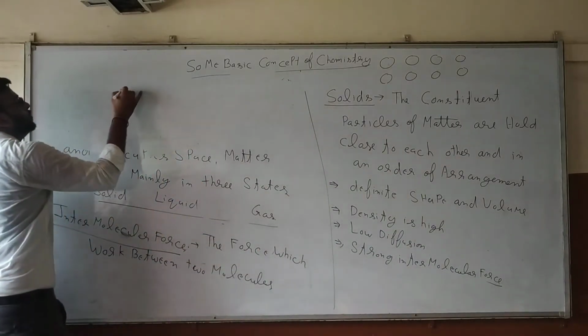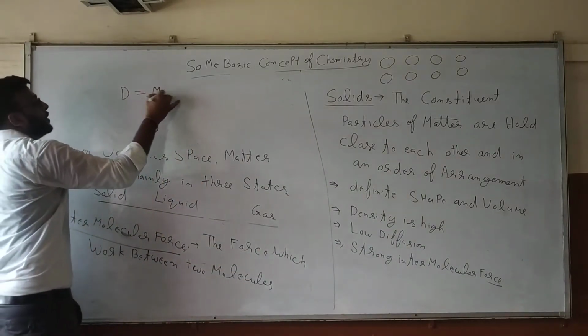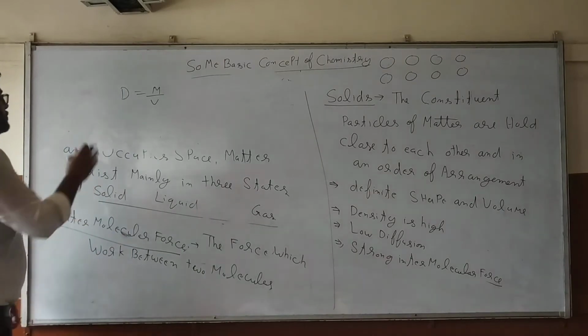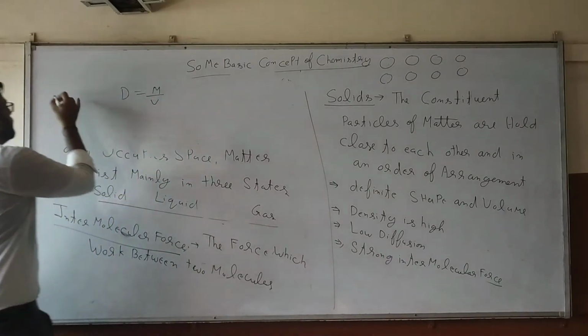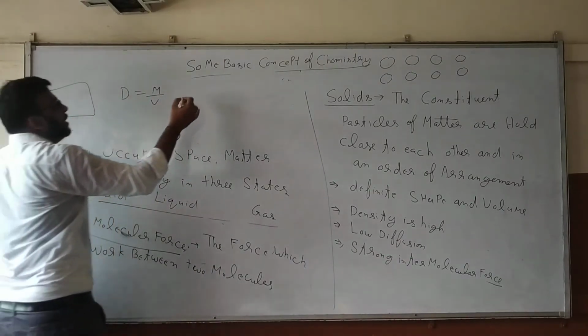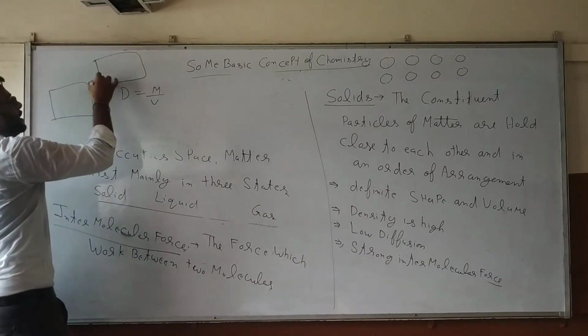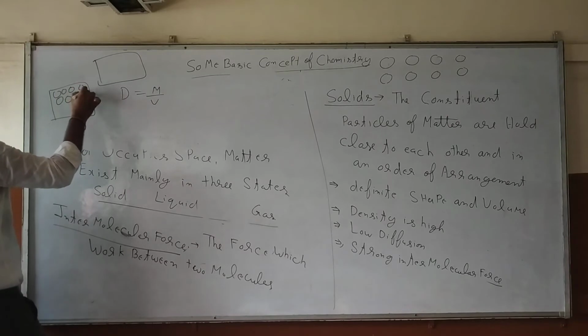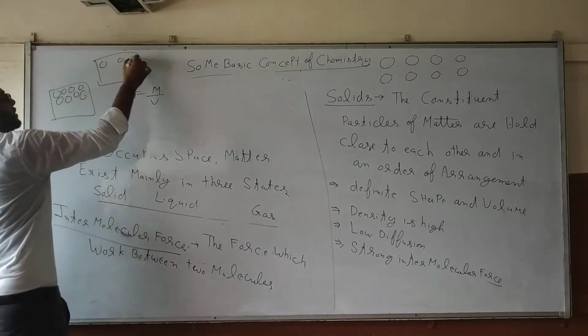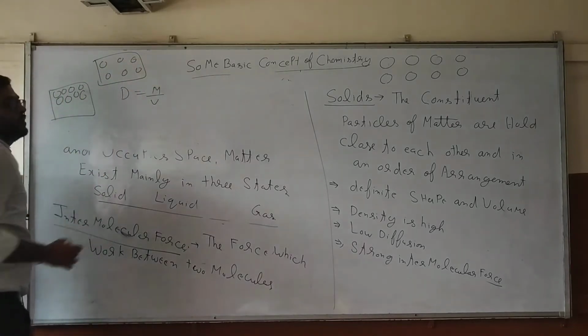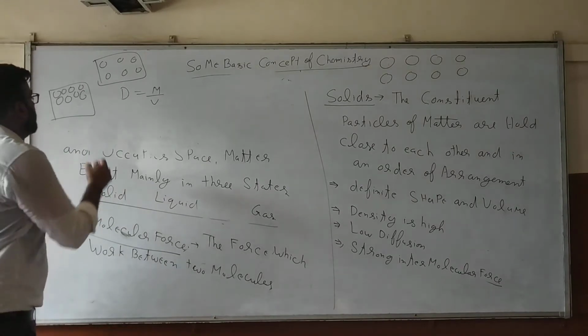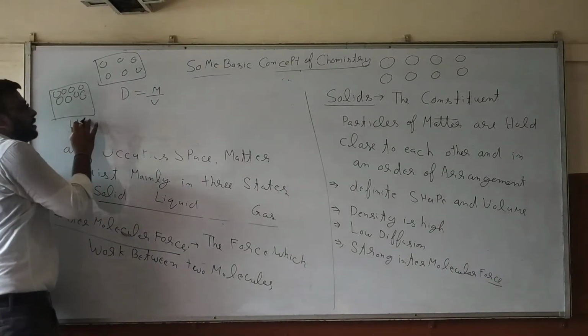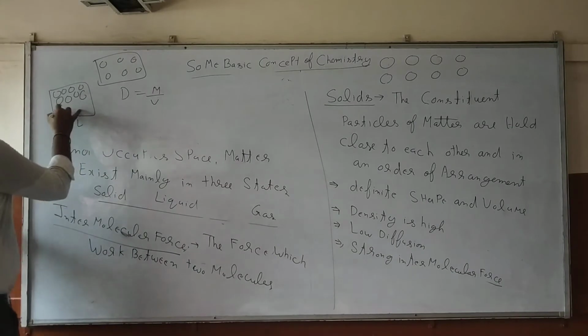Density is equal to mass per unit volume. Suppose I take this example over here. One is solid and one is liquid. Density in the solid is more because the particles are close together. In the liquid, particles have some distance. The volume is fixed. Suppose I take 1 liter volume over here. So the mass is very high.